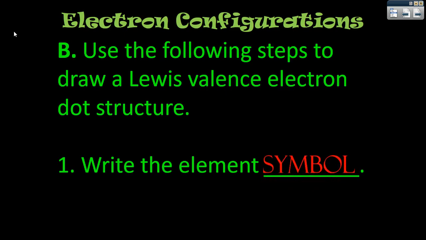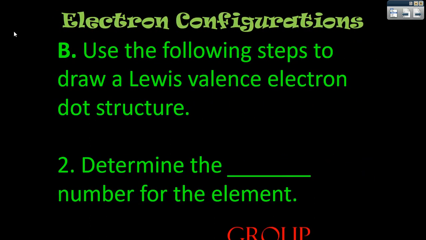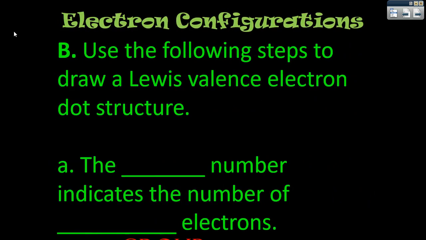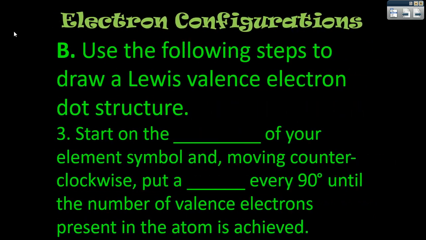As you think about drawing a Lewis valence electron dot structure, first thing you're going to do is write the element symbol down on your paper. Next, determine the group number that element is in, that vertical column, that family. The reason why we're doing that is because that group number will tell you the number of valence electrons. It's just a little shortcut to coming up with the answer to the number of valence electrons.